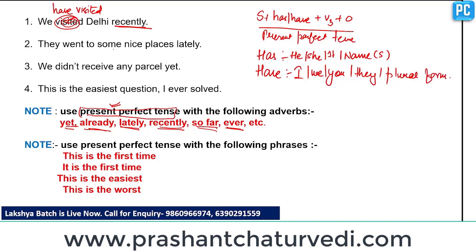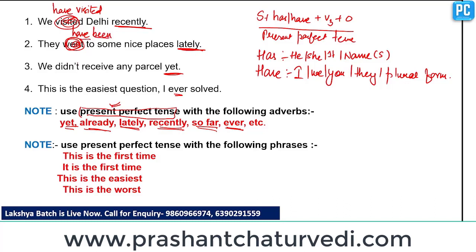Clear? So now we see here lately, here yet, here ever. So transform these sentences into present perfect tense. They have been to some nice places. Been is the third form of the verb and have is the helping verb.